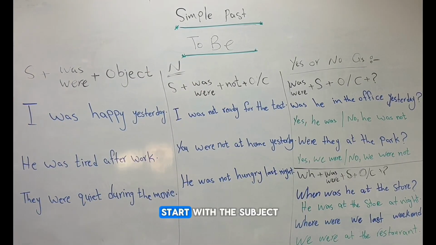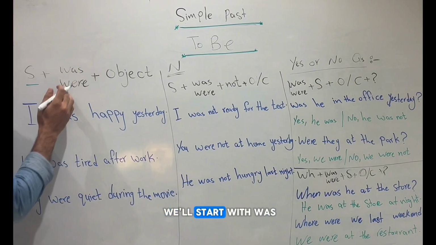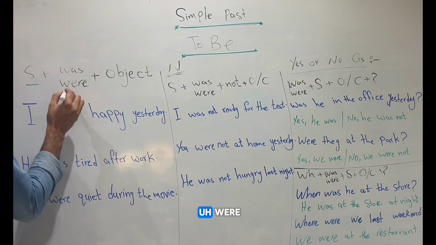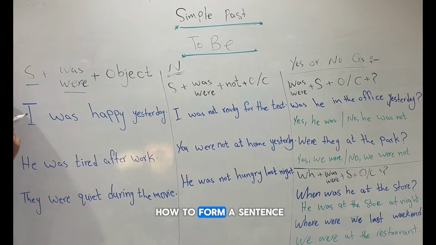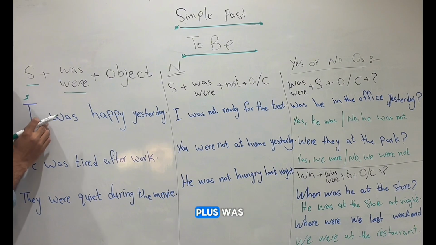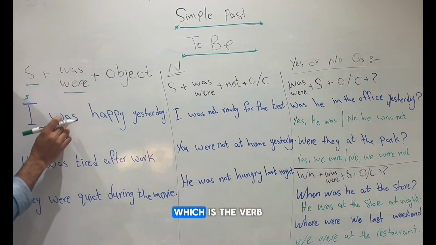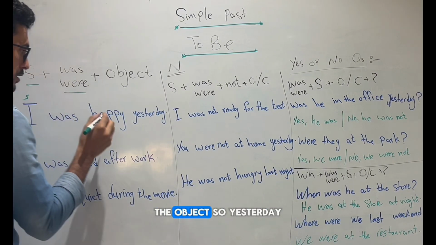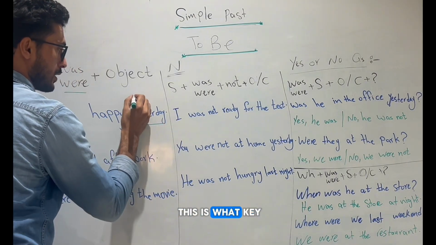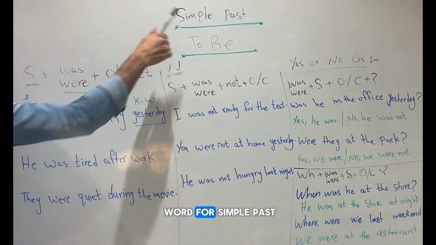First of all, we start with the subject. Then we use was or were, then the object or complement. How to form a sentence? First of all, we start with the subject, which is what? I. This is the subject, plus was, which is the verb, plus the complement or what? The object. So yesterday, this is what? Keyword for simple past.